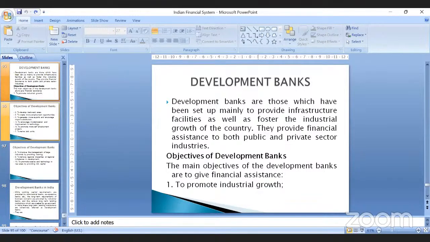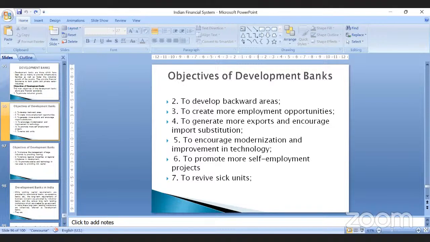Their second objective is to develop backward areas. They support industries which are established in backward areas and in rural areas. Not only that, they plan to create more employment opportunities. The development banks are not only working towards the development of industries, they are working towards the development of the country also. So they want to generate more employment opportunities.